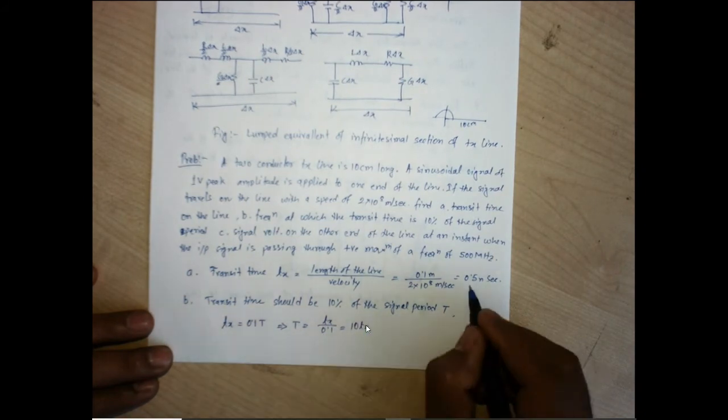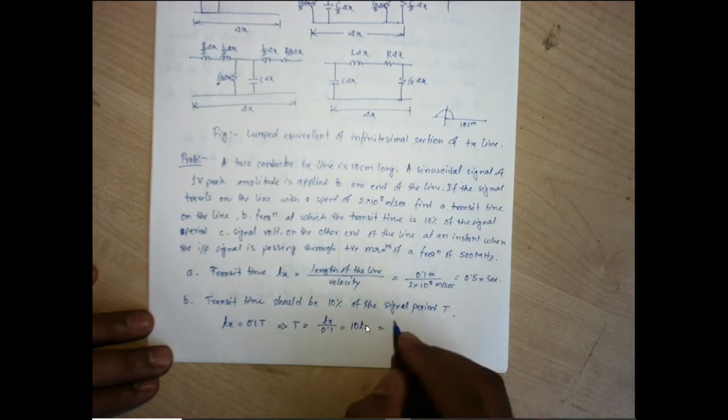We know the transit time is 0.5 nanosecond, so it will become 5 nanosecond.